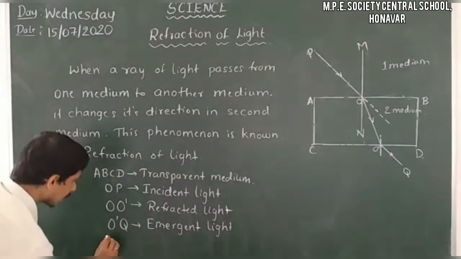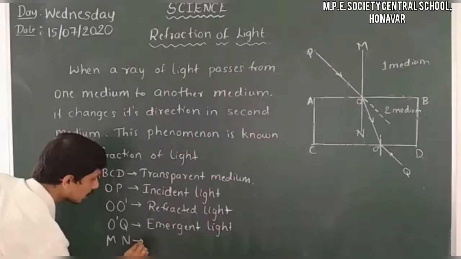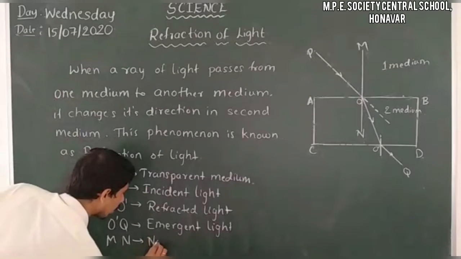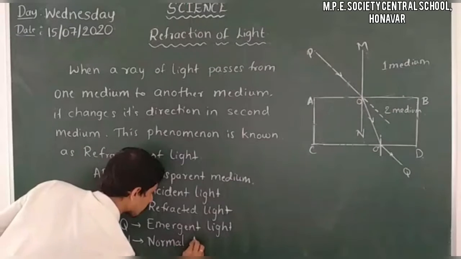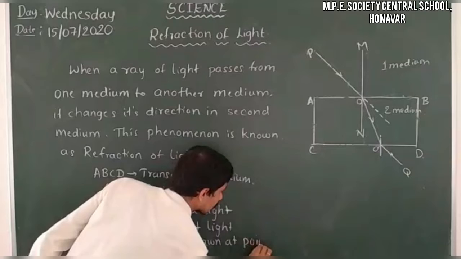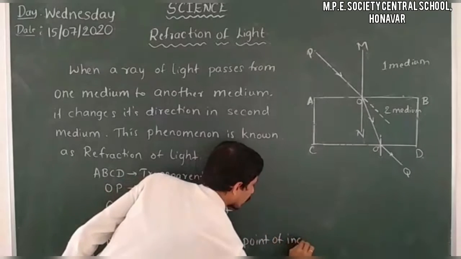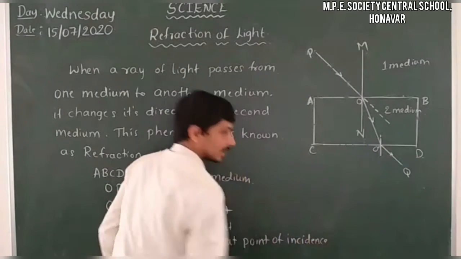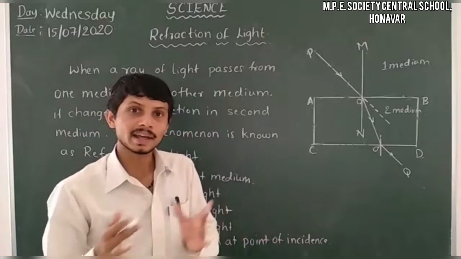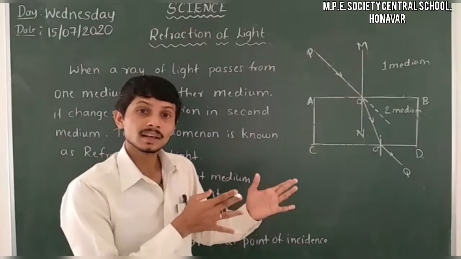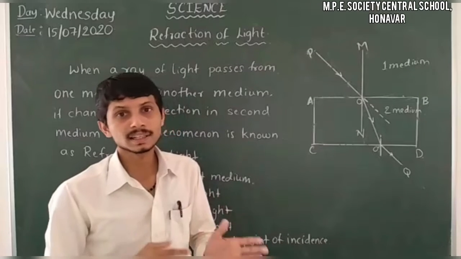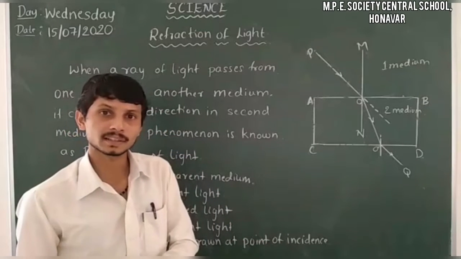So also, MN is what? You already know that MN is the normal drawn at the point of incidence. Similar to the reflection of light, here it is also angle of incidence and angle of refraction. In reflection we took angle of reflection, and here we are taking angle of incidence and also angle of refraction.